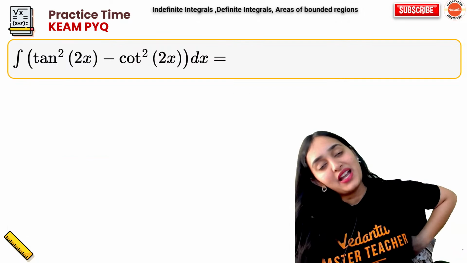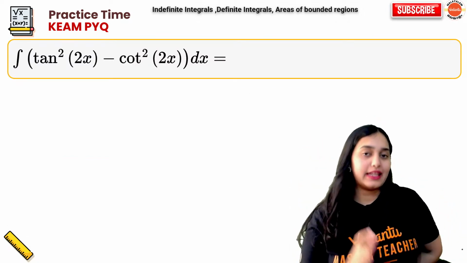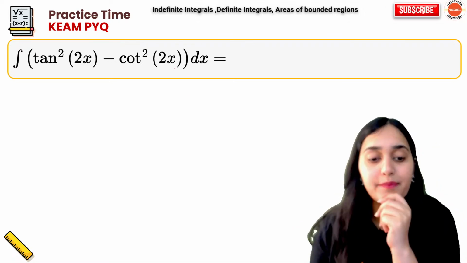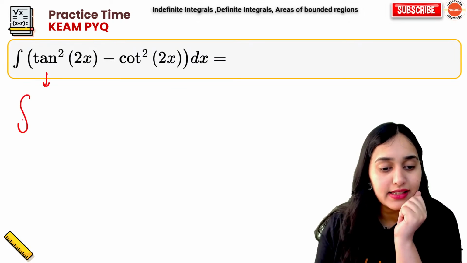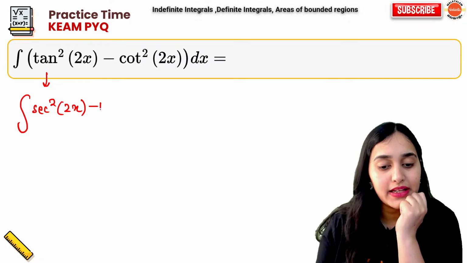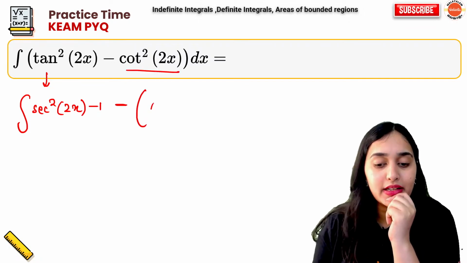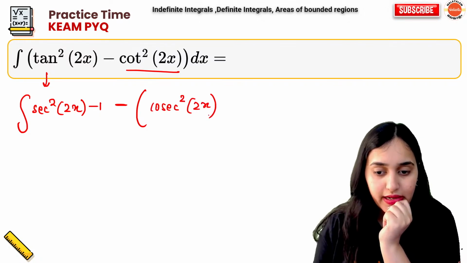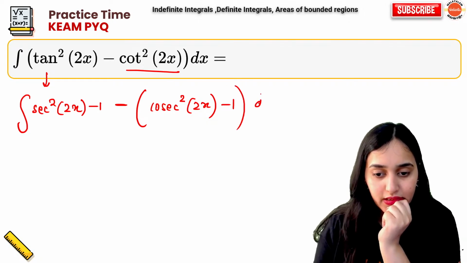So basically, what you're going to do here is, in class 10th, in the trigonometry chapter, we have learned some standard formulas. What are they? What is the formula of tan square? Tan square can be written as secant square x minus 1, minus cot square can be written as cosec square x minus 1, bracket dx.